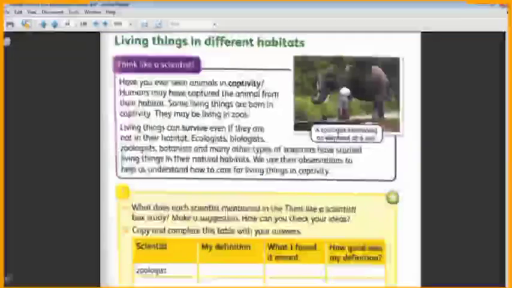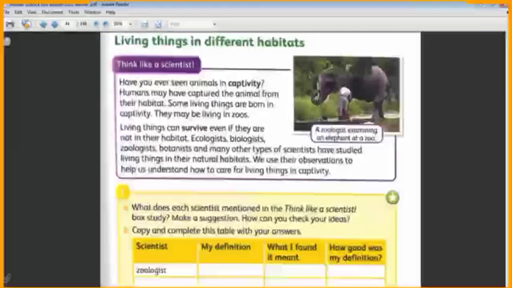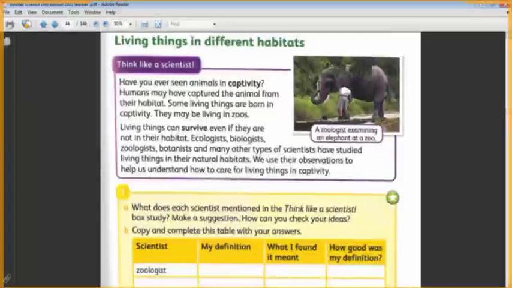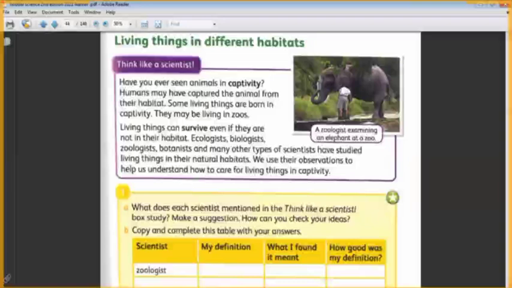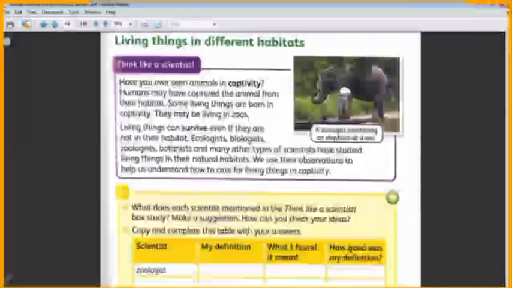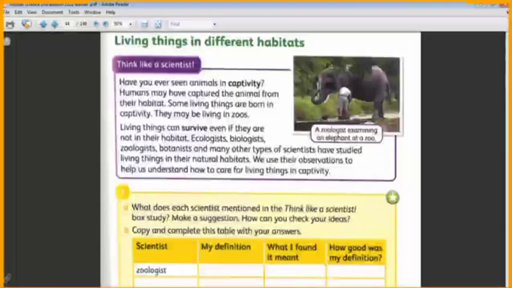Sometimes captivity is a good thing. It may be a good thing and it may be a bad thing. If we take the animal to protect it from bad conditions or from being extinct, it's a good thing. It's a bad thing if we capture the animal only to show them in the zoos.